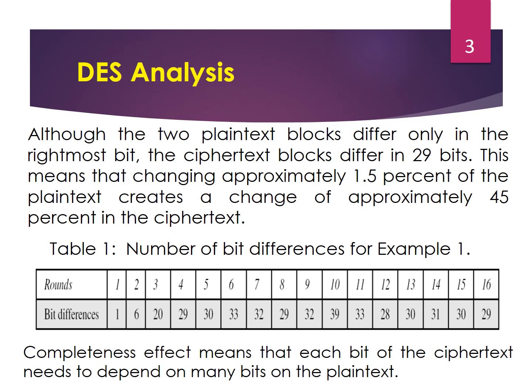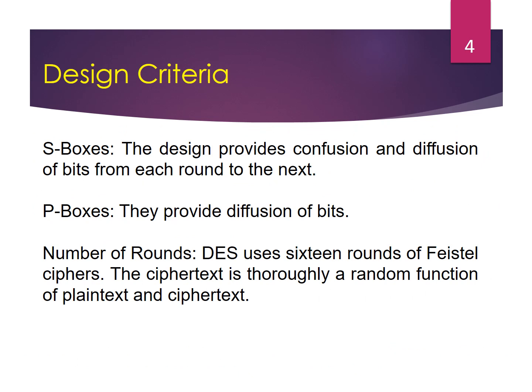The completeness effect means that each bit of the ciphertext needs to depend on many bits of the plaintext. Design criteria: the S-box design provides confusion and diffusion of bits from each round to the next. The P-box provides the diffusion of bits. Number of rounds: DES uses 16 rounds of Feistel cipher. The ciphertext is thoroughly a random function of plaintext and ciphertext.